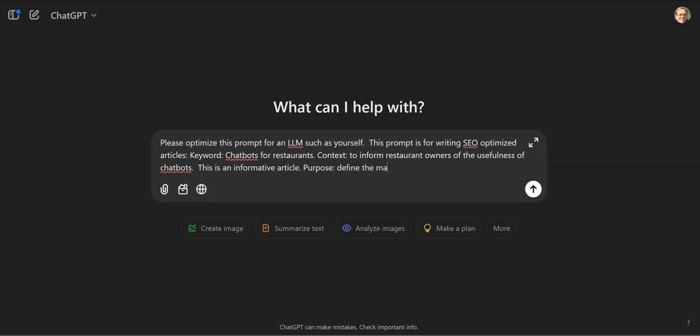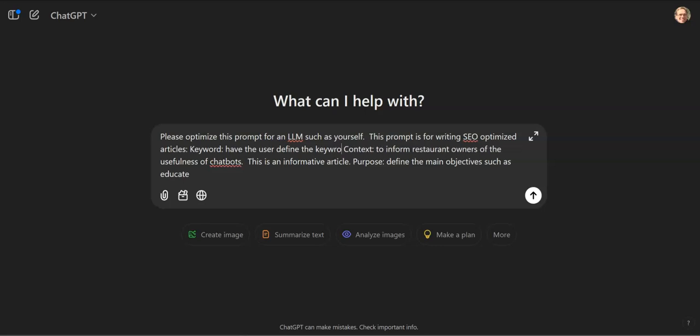Define the main objectives such as educate. You know what? We're going to change this whole thing. Instead of chatbots for restaurants, I'm going to make it generic and have the user define the keyword.